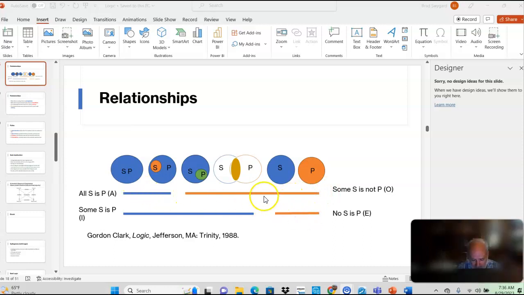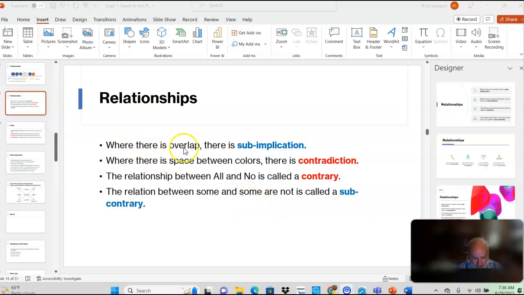And remember, this is a contradiction. So if there's overlap, there's subimplication or subcontrary. I didn't put that here. Subcontrary is down here. Where there is space between the colors, there is contradiction. Where the relationship between all and no is called a contrary. The difference here, I'll explain more in a minute, but contrary is like when you say all or nothing. Okay, contradiction doesn't have to be all or nothing. It just means there's something not adding up. And then the relationship between some and some are not is called a subcontrary.